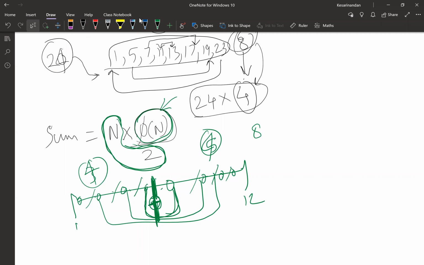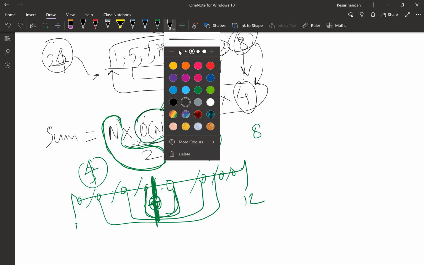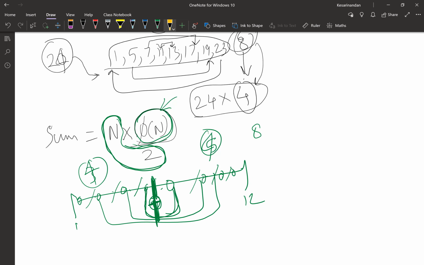I had one doubt. Since we are discussing this only, just one topic before, we said that for 12 we got 2, and for 24 we got 8. Yes, for 24 we got 8.